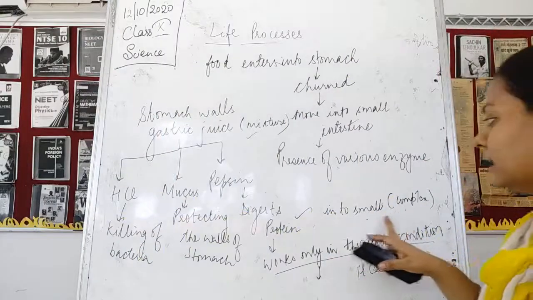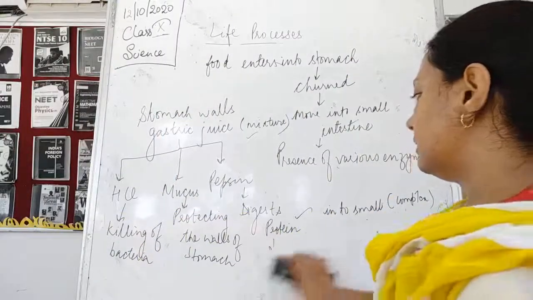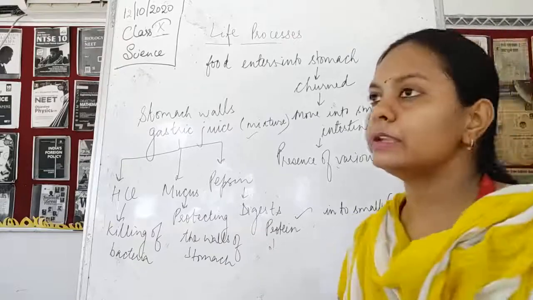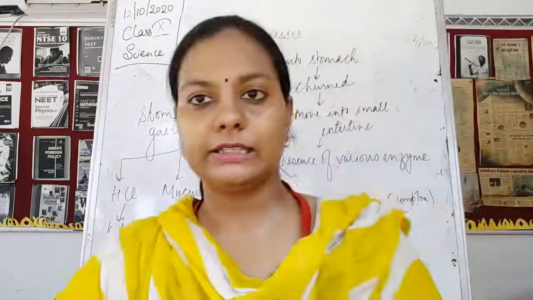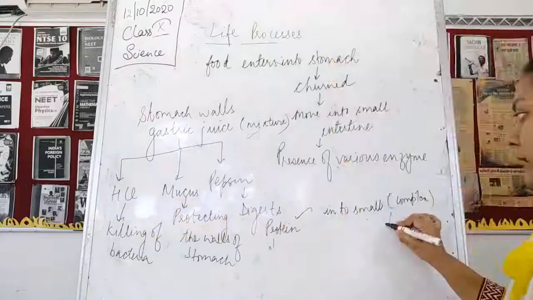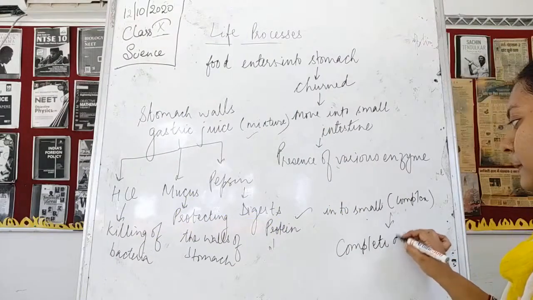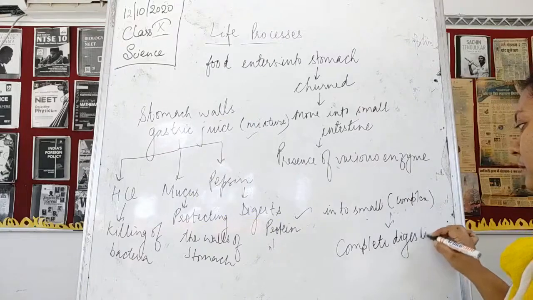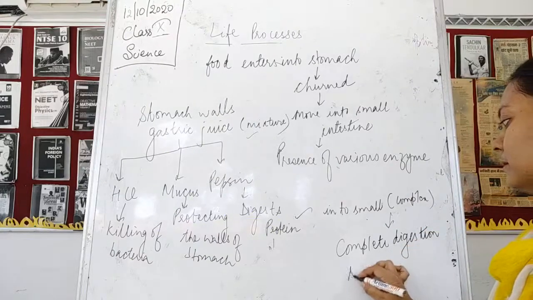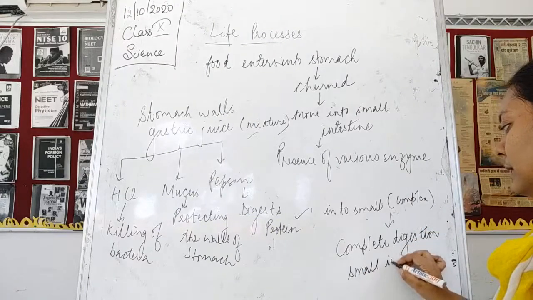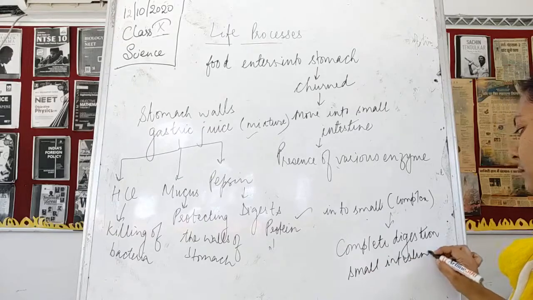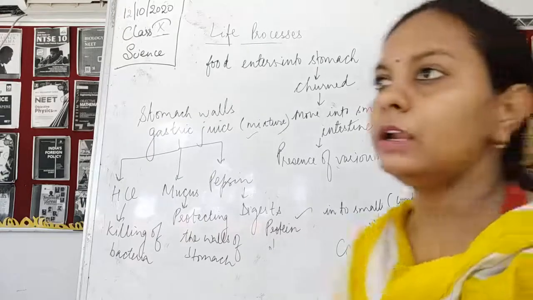Now this further digestion will take place where? These complex proteins are going to be digested in the small intestine. The complete digestion will take place in the small intestine.